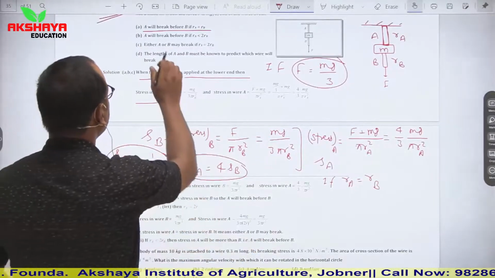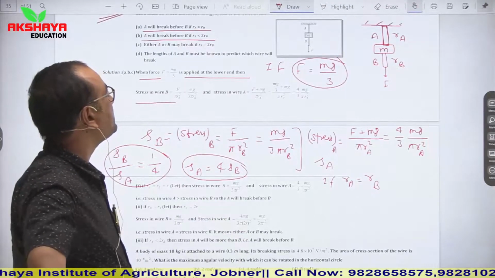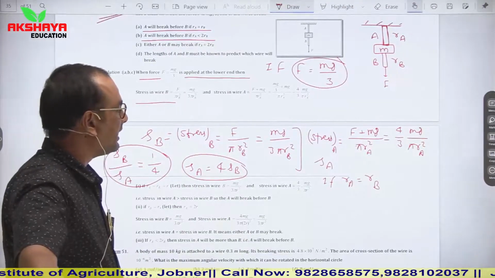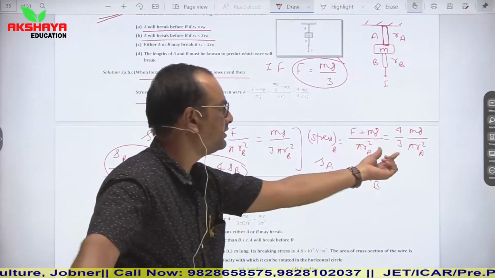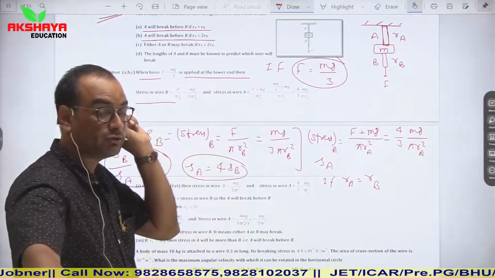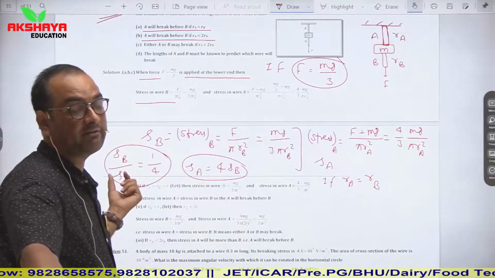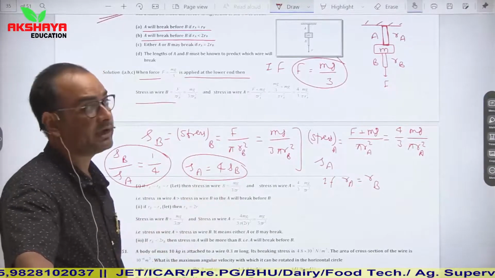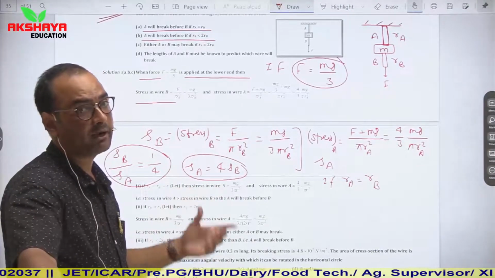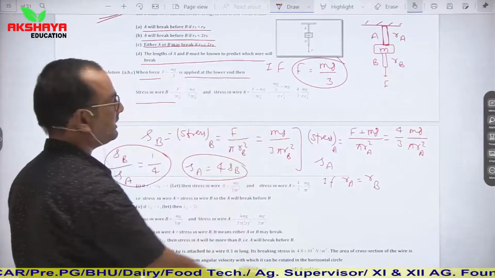Now verify the second condition: A will break before B if RA is less than 2 RB. So if RA is less than 2 RB, then again you can place values in these two relations and find the values of SA and SB. That will give you a relation between SA and SB, from which you can verify whether it will break or not. Similarly, you can verify all these 4 options.